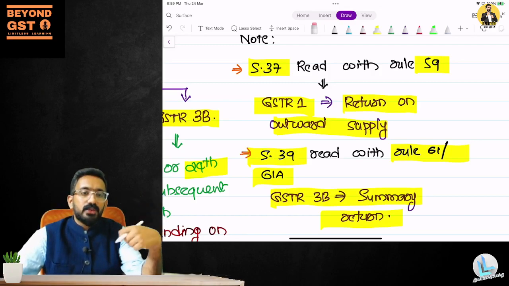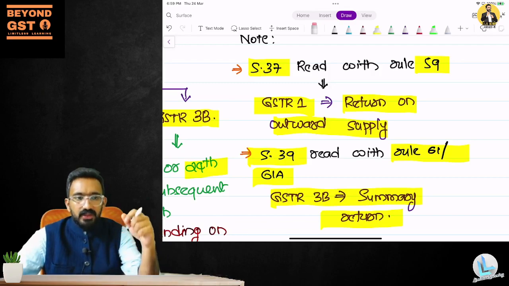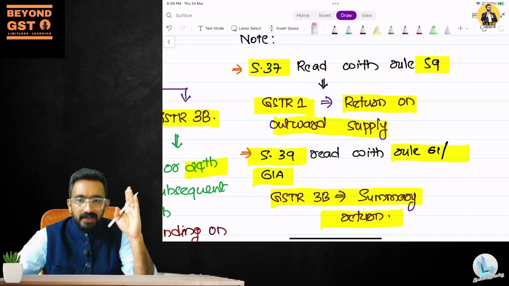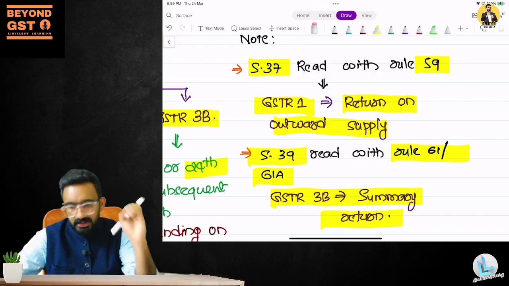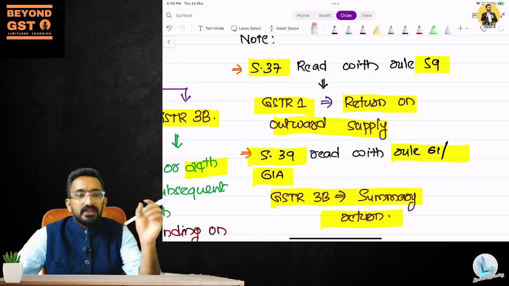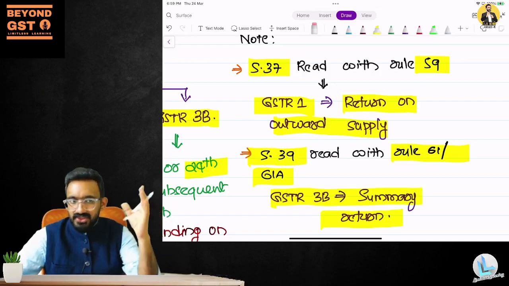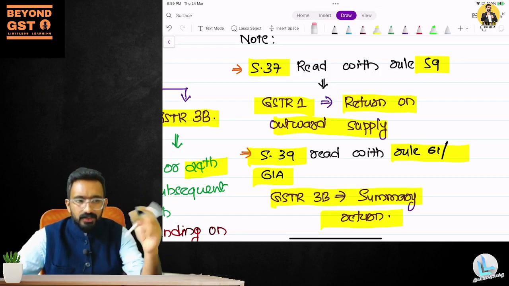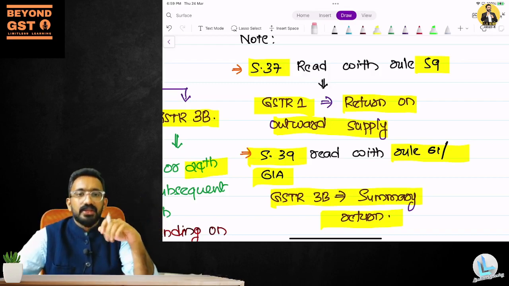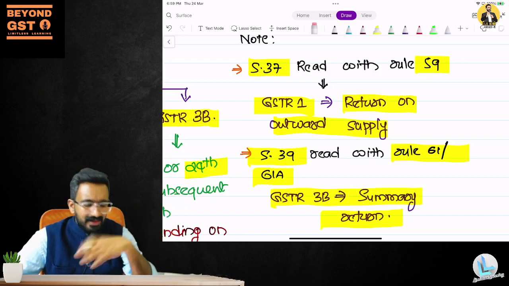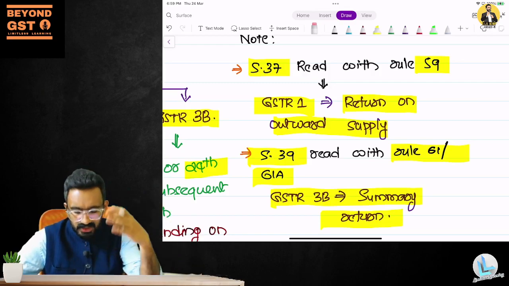Apart from that, you have to file GSTR 3B, wherein you decide your net liability. This GSTR 3B is called the summary return, and everybody has to file it except those people I've listed above. In 3B, when we decide how much GST is payable, we have to give the details of input tax credit and everything. So it's a consolidated summary return, computing how much GST is payable. Except for these special registrations, everybody has to file GSTR 1 and GSTR 3B.